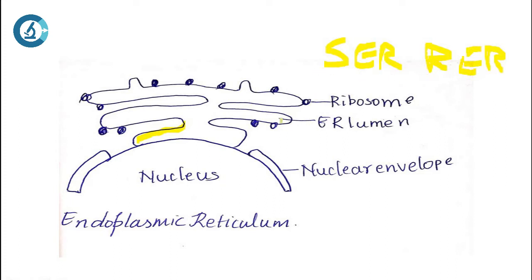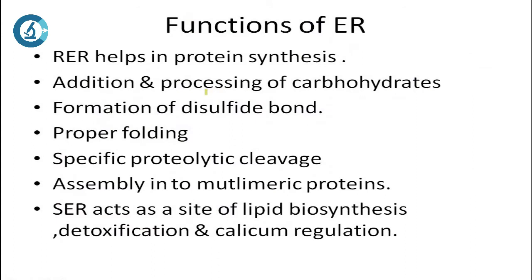You can see they have a lumen inside, or a space inside. And again, the membrane of the endoplasmic reticulum is a unit membrane structure. So what do you understand by unit membrane? That means their structure is similar to your lipid bilayer or your plasma membrane. What is more important for us to understand is the functions of endoplasmic reticulum.